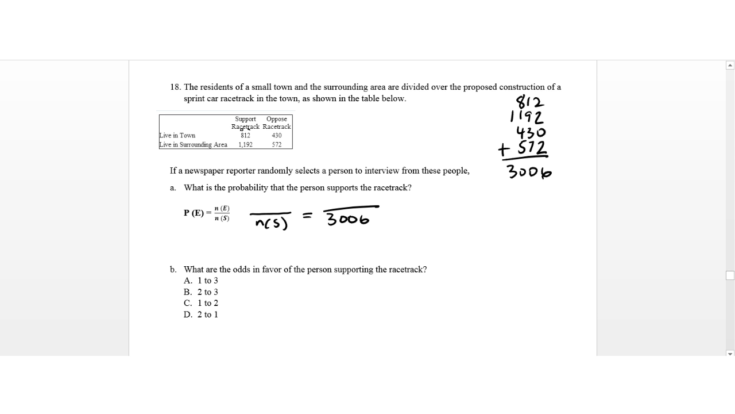So we will, of course, go to the two amounts for those that support in town and in the surrounding area, and that gives us a total of 2,004 that support. So after dividing 2,004 by 3,006, that reduces to 2/3. So the probability that the person supports the racetrack is 2/3.